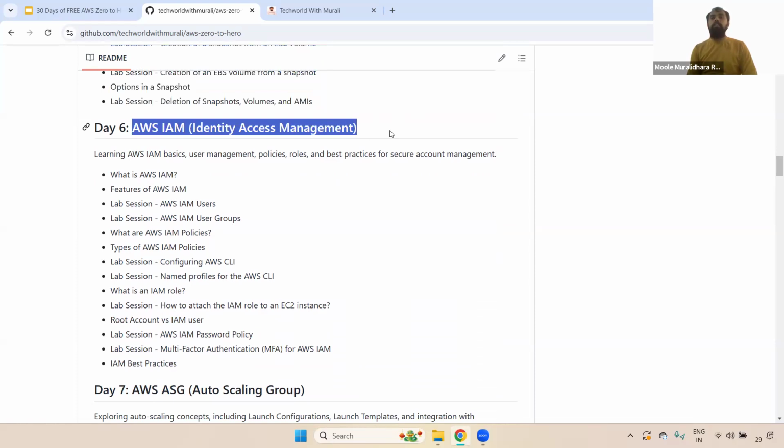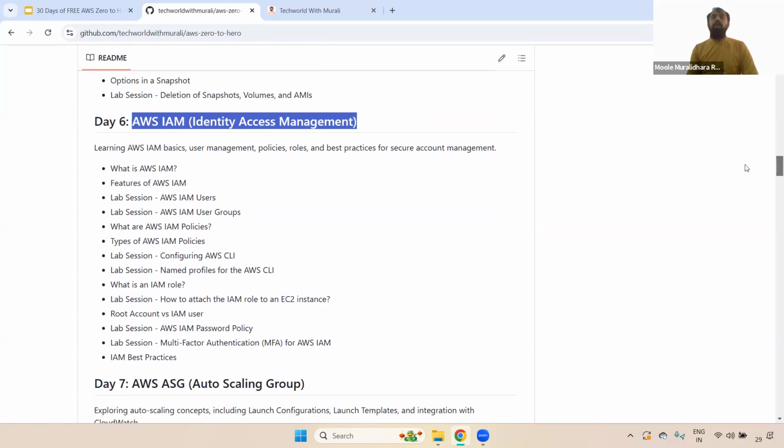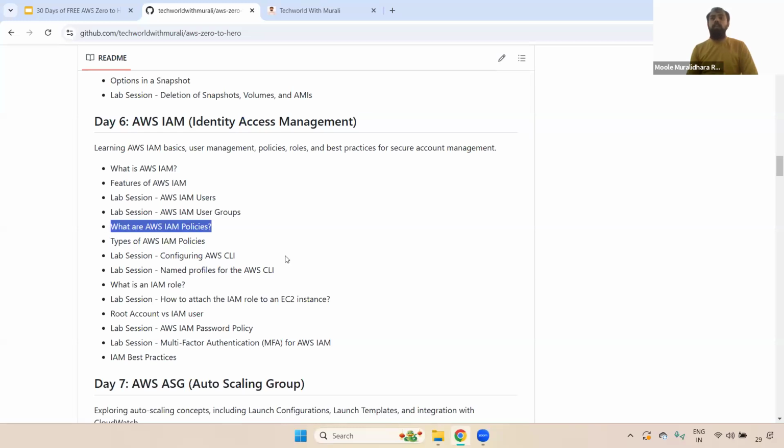And coming to IAM. Remember, in AWS, the backbone is IAM. When it comes to DevOps, the backbone is Jenkins. Similarly in AWS, IAM is the backbone. Okay, and here we discuss what IAM is, what features it provides, what a user is, what a group is, how we create users and groups, what types of policies are available, what the uses of those are, how we use the AWS CLI, how we configure it, what the profile concept is, and also what exactly an IAM role is, and how we attach that IAM role to the EC2 instance.